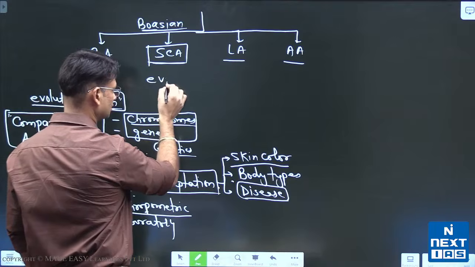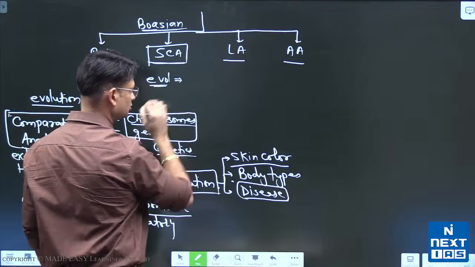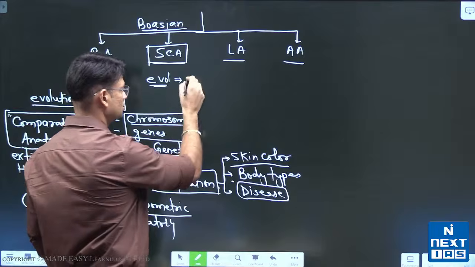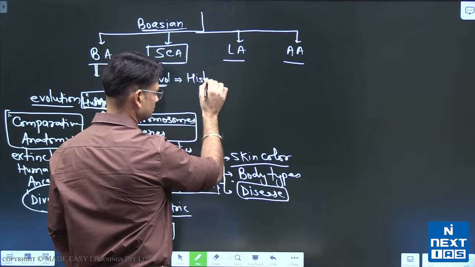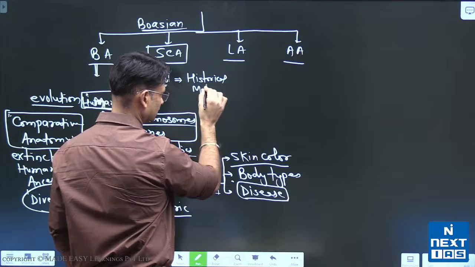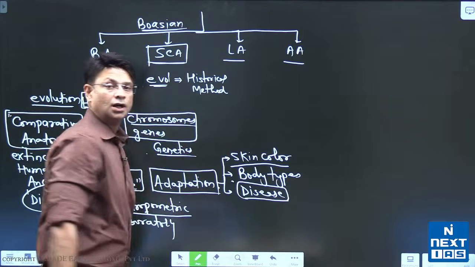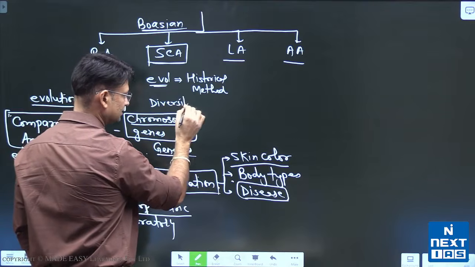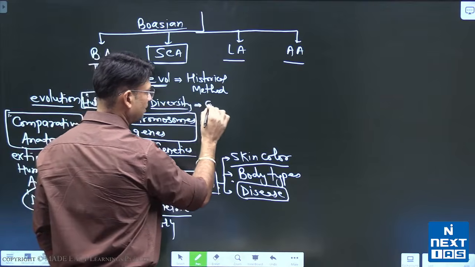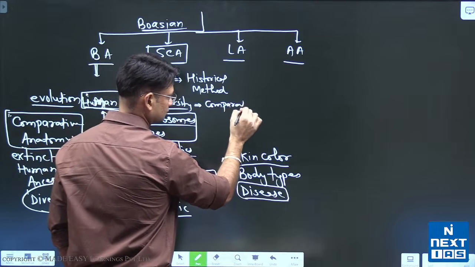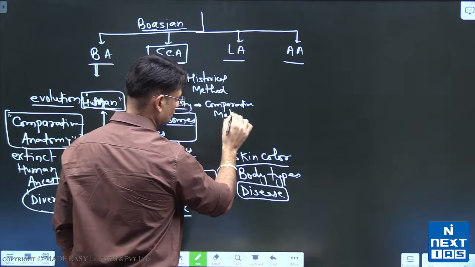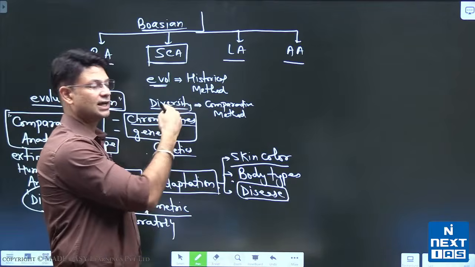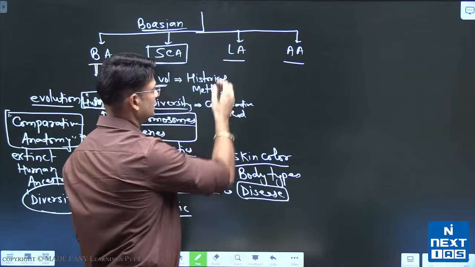So when you talk about evolution in socio-cultural anthropology, how can we understand the evolution? We can understand evolution using the historical method. How can you understand the diversity among societies and cultures? You can use the comparative method. That way we can understand the history as well as the diversity.